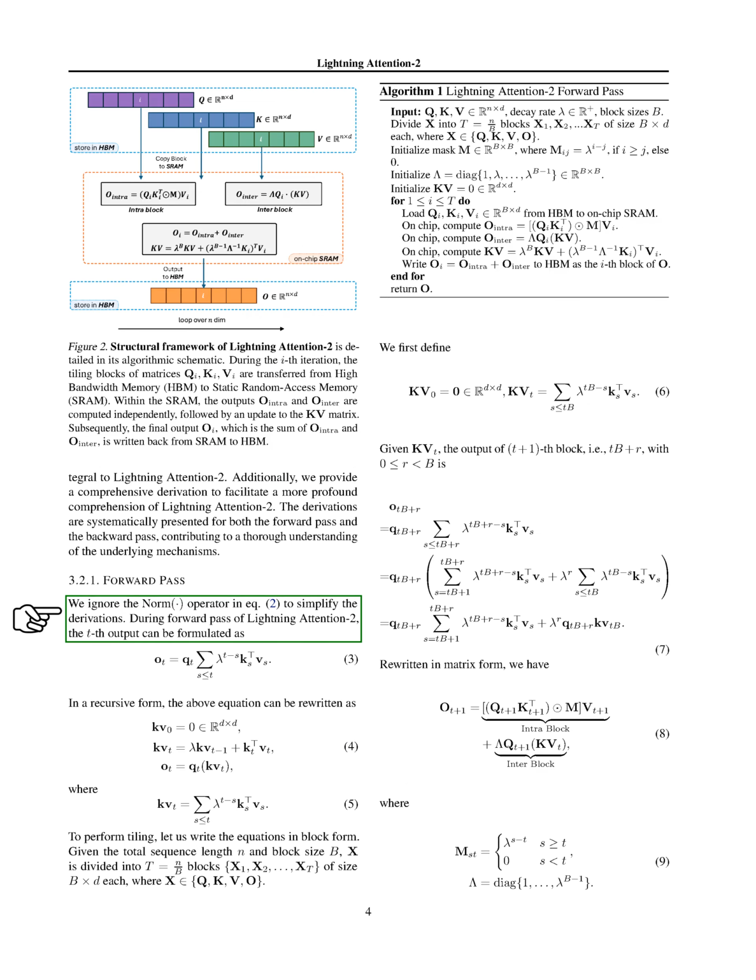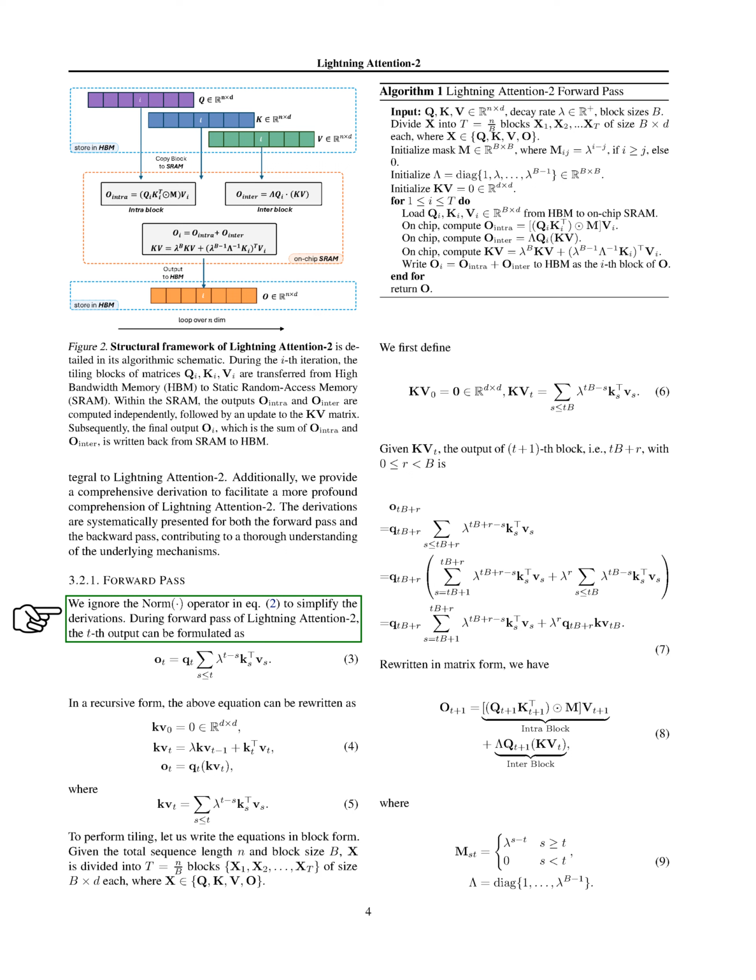During the forward pass of Lightning Attention-2, the output at time t can be formulated as the product of the query at time t and the sum of the product of the transposed key and value, both at time s, where s is less than or equal to t. This equation can be rewritten in a recursive form. To perform tiling, we write the equations in block form.